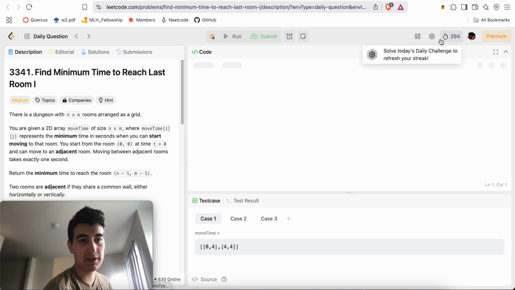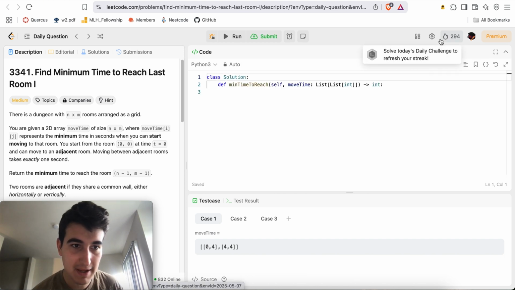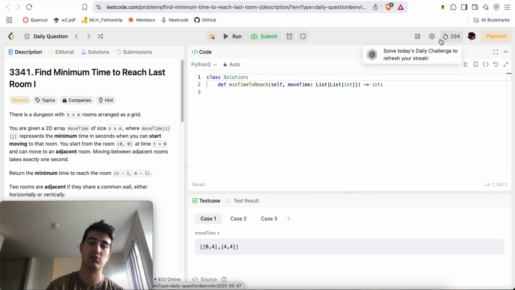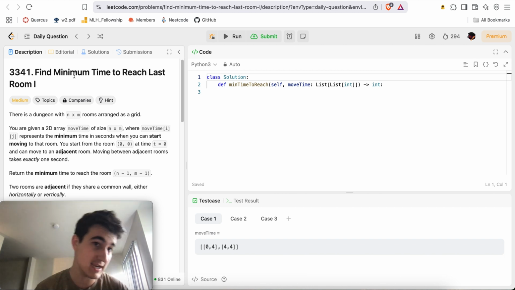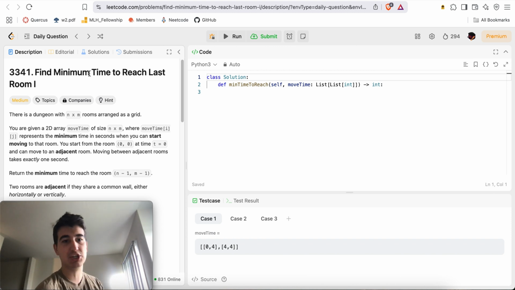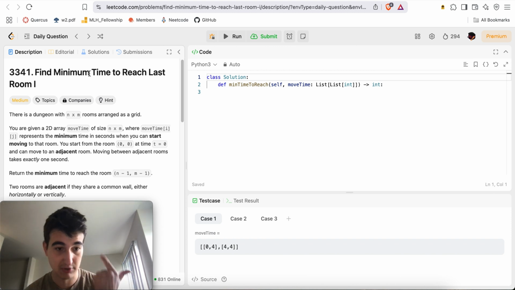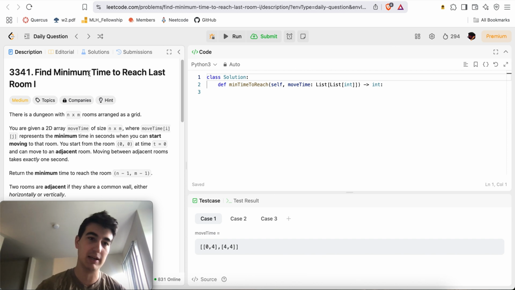Okay, here we go, LeetCode medium, problem 3341, Find Minimum Time to Reach Last Room 1. First things first, I see the word minimum. This is going to be an optimization problem, which is usually either minimizing or maximizing something, which means I'm likely going to be able to resort to either dynamic programming, divide and conquer, or greedy algorithm.